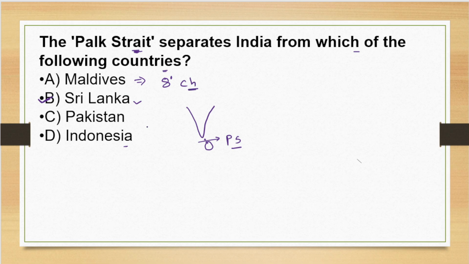Now the land border between India and Pakistan, we call it the Radcliffe line. And the Indian part, Andaman and Nicobar, separates Indonesia by the 6-degree channel. It is the 6-degree channel. All these things are very important. Please memorize them. Keep star marks on these questions.